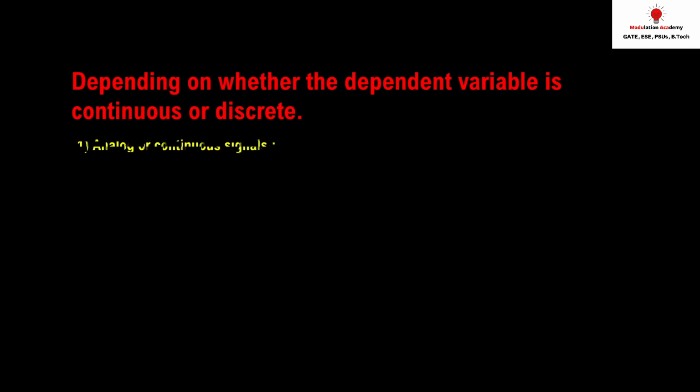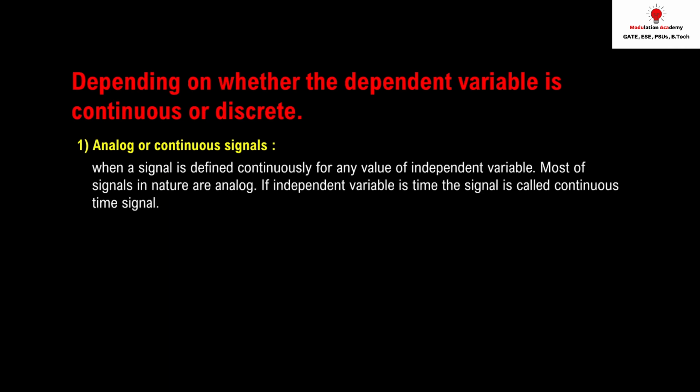So the first one we have is the analog or continuous signal. The signal whose amplitude, or I can say the information, varies continuously with respect to the independent variable is called the analog or continuous signal. Let's see an example.